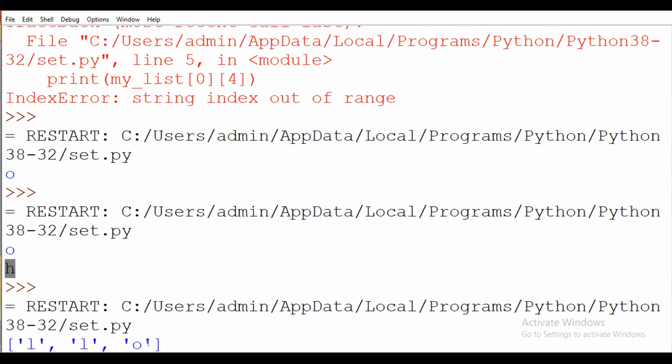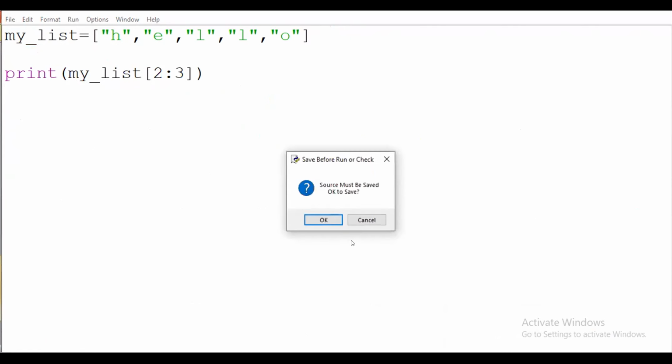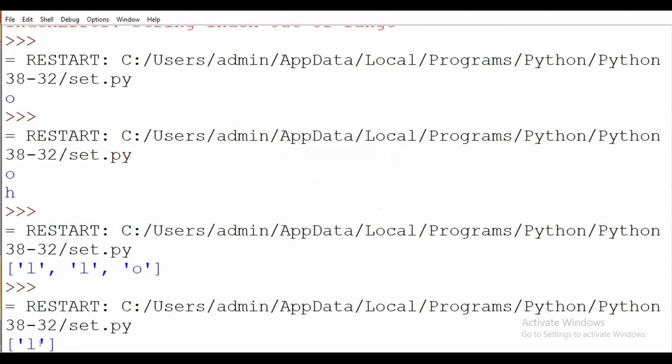So you have to see here, the output will be LLO. Why? Because this value indicates the start location of my string, meaning I want to display the values from the second location to n number. If I am not putting any value, suppose here I am writing 3 only, 2 to 3, so my output will be only L.